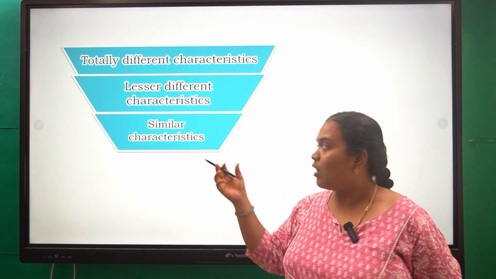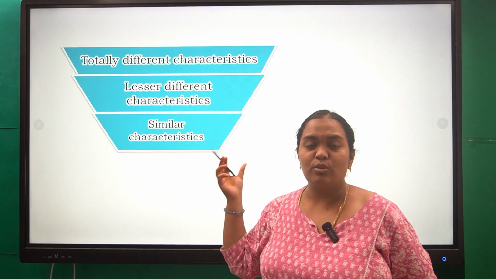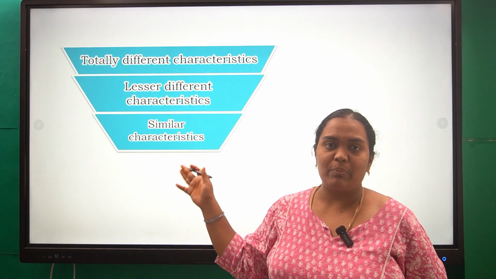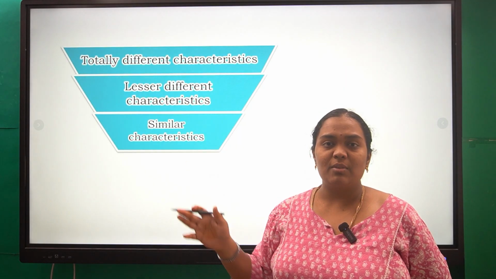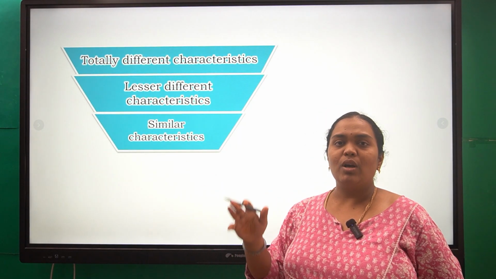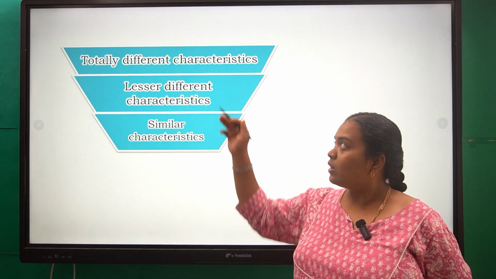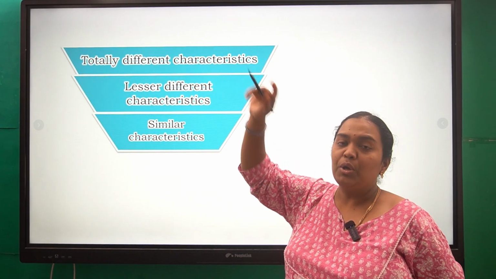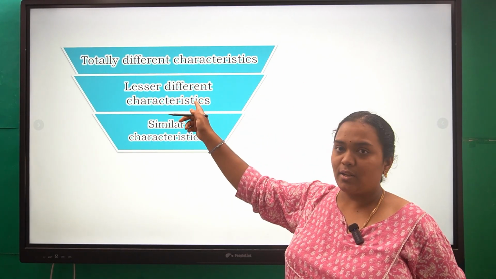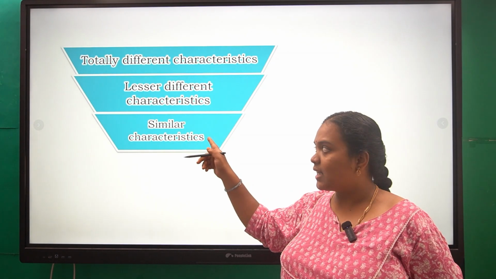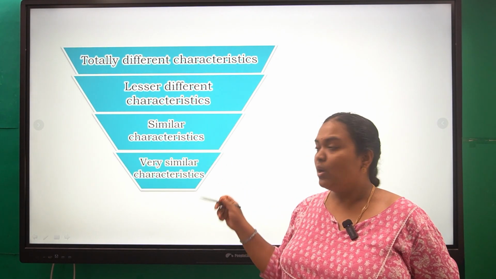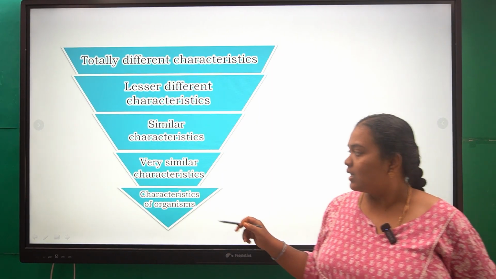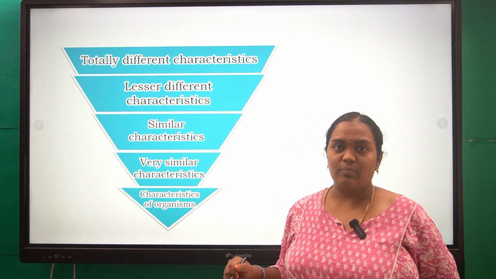That is, the organisms present in the lower groups have more similar features. Like a monkey and a human being: if you compare them, they have more similarities than a human being and a cow. If you take a human being and a plant, they come in the first group. A human being and a cow come in the second group. A human being and a monkey come in the third group. And finally, very similar characteristics are seen among the different types of humans.